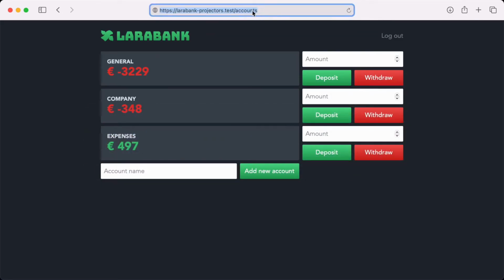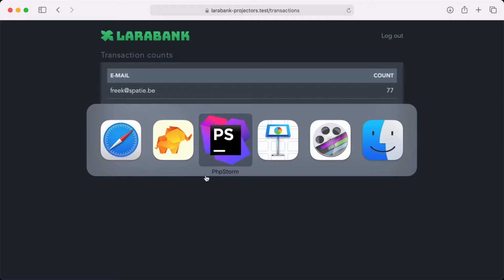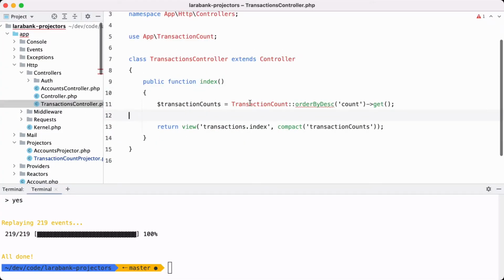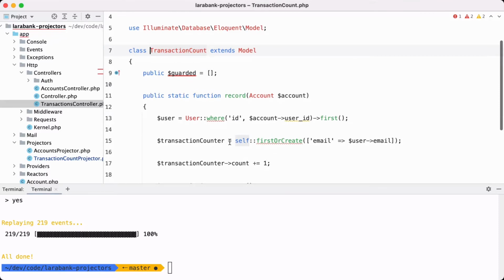And we also have a view in our user interface to just show you the counts. And if we take a look at the controller of that extra view, then you can see it can just make use of that model that we have just created. So in a traditional application, to get these counts, you probably would do that in SQL, and it would be like a heavy kind of SQL.